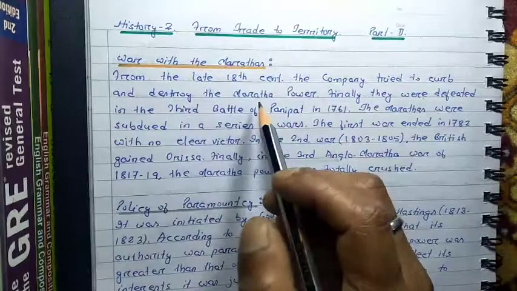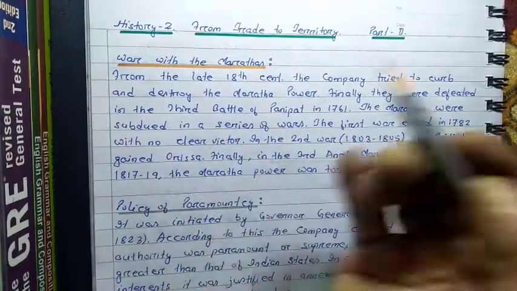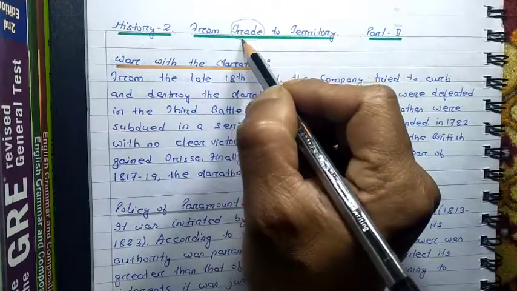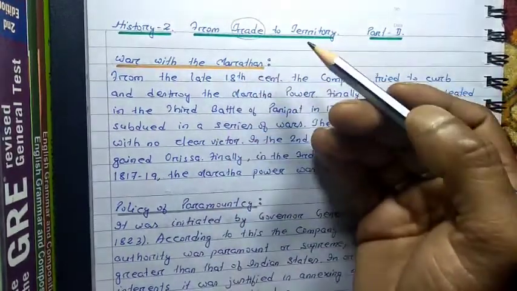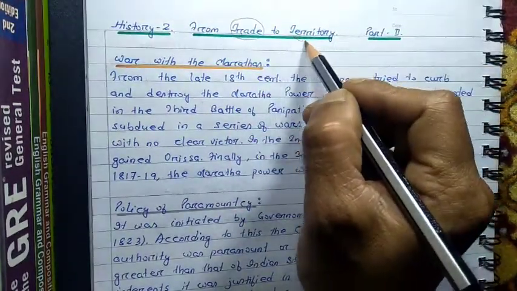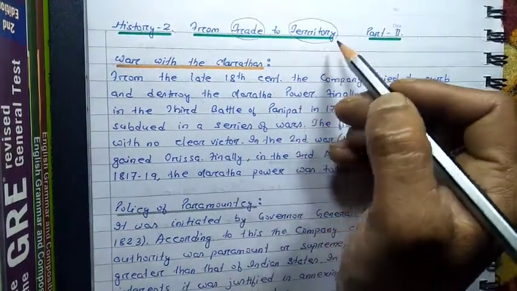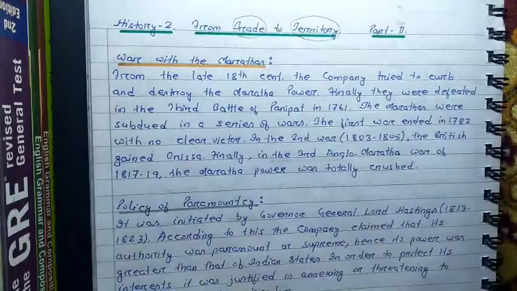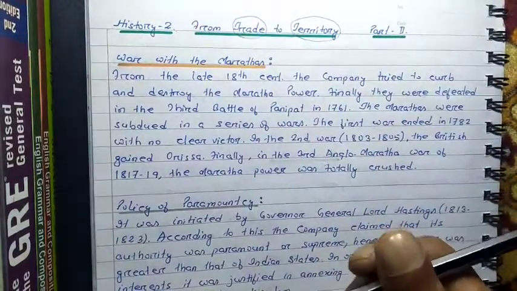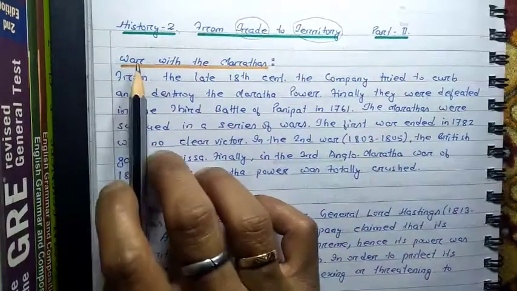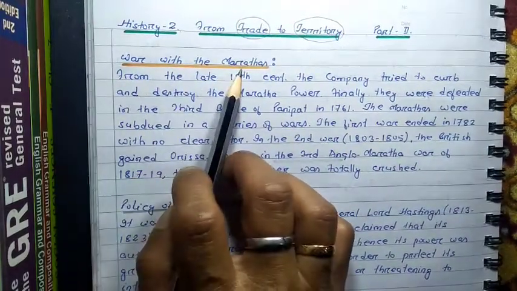Half of the chapter was explained, and there I told you that the East India Company came to our country as traders, and slowly and steadily through different policies they became the territorial authority, or they conquered different territories of our country. In this chapter we are going to discuss a few points. The first point we are going to study is the war with the Marathas.